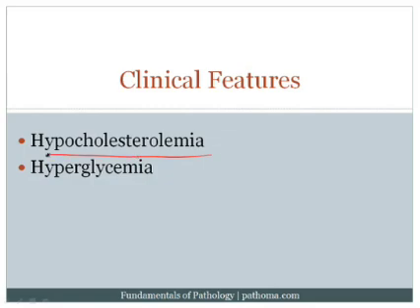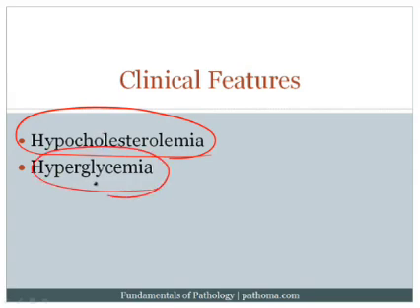Finally, the patients can get hypocholesterolemia. This is particularly high yield. The examiners like you to know that you get hypocholesterolemia with hyperthyroidism and hyperglycemia. And the idea here is that the thyroid hormone causes both gluconeogenesis and glycogenolysis, resulting in extra sugar in the blood.